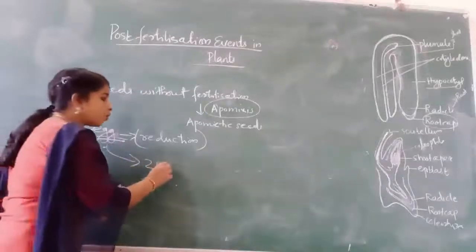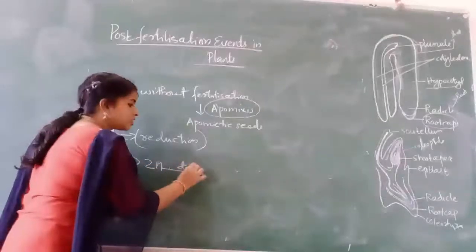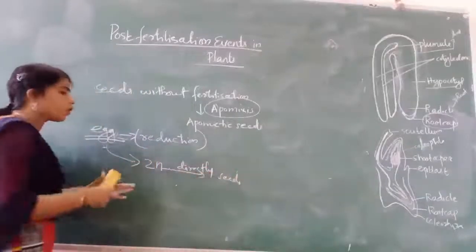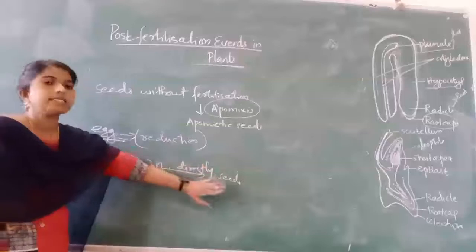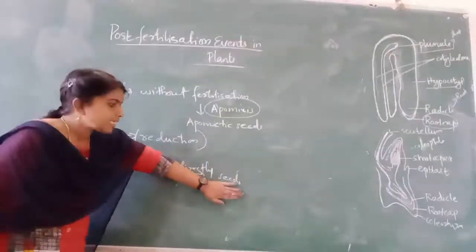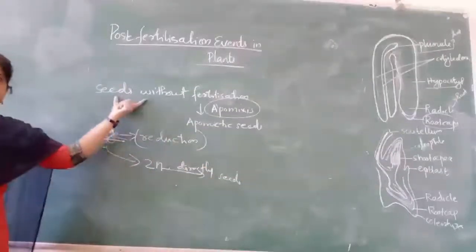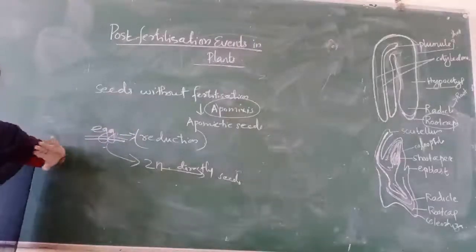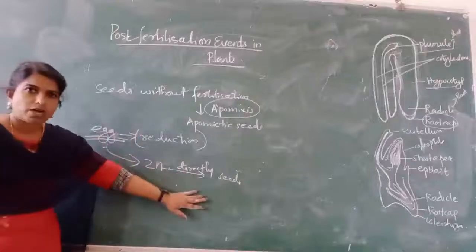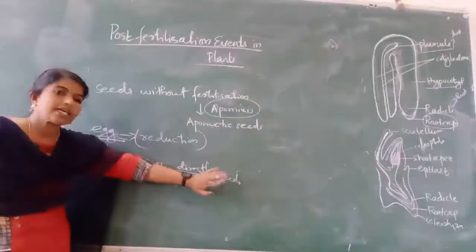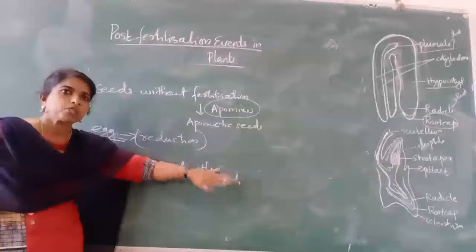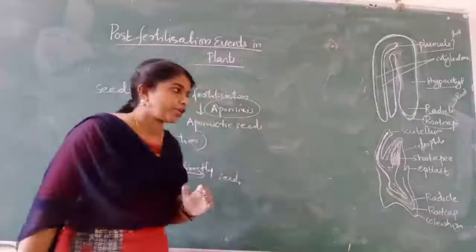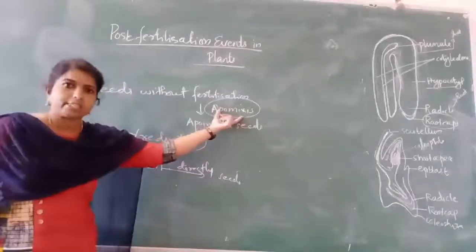These diploid egg cells directly develop into embryos, and the seeds are formed. Because these seeds are formed without fertilization, actually it is asexual. There is no sexual formation, but seeds are formed. Seeds are normally the result of sexual reproduction, so actually it is asexual reproduction that mimics sexual reproduction. That is apomixis.